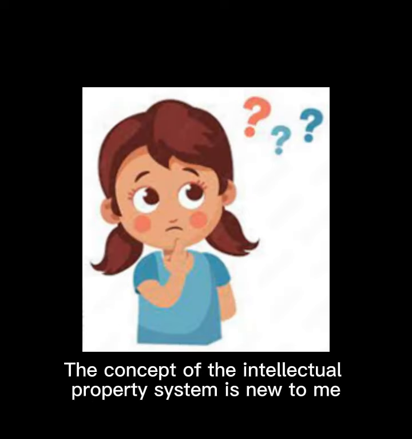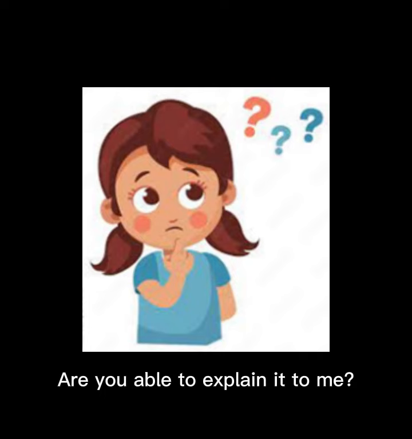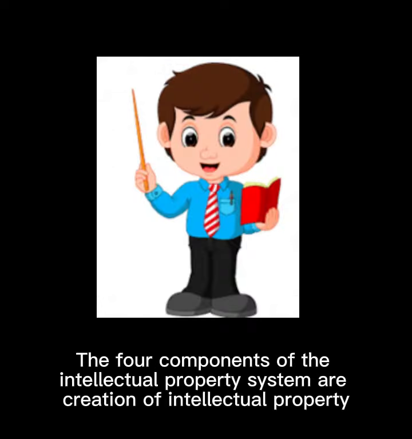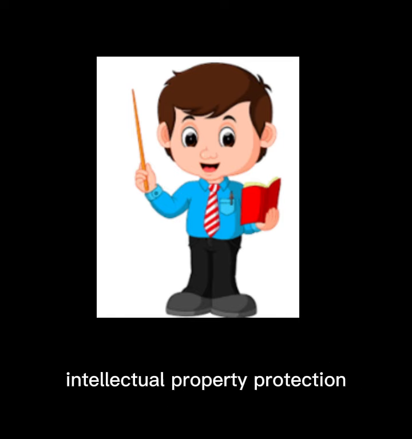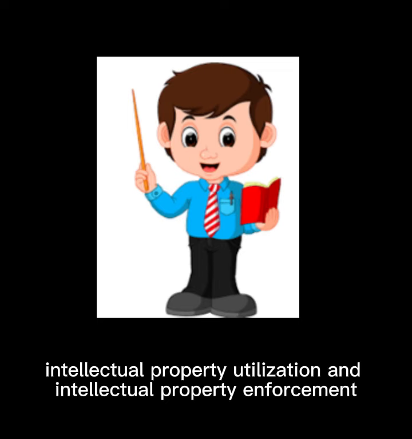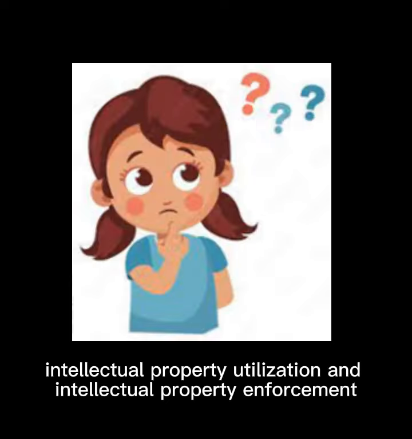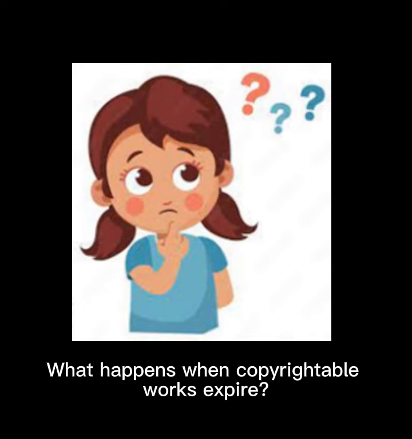The concept of the intellectual property system is new to me. Are you able to explain it to me? The components of the intellectual property system are creation of intellectual property, protection, intellectual property utilization, and intellectual property enforcement. What happens when copyrightable works expire?